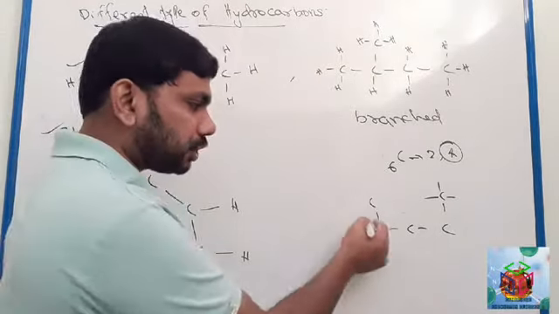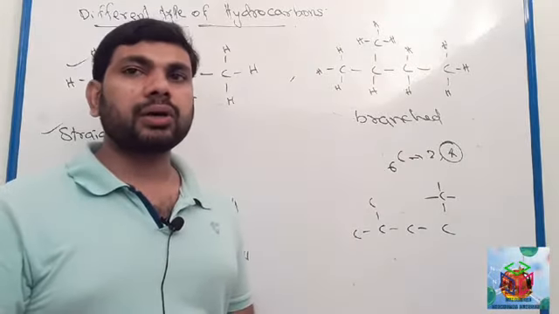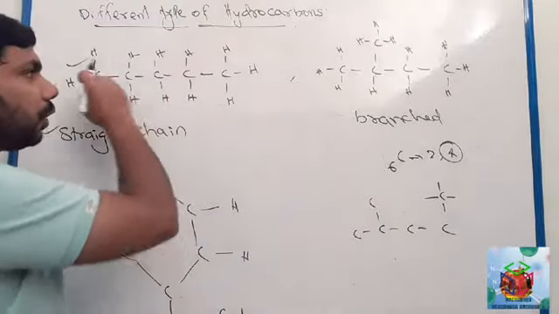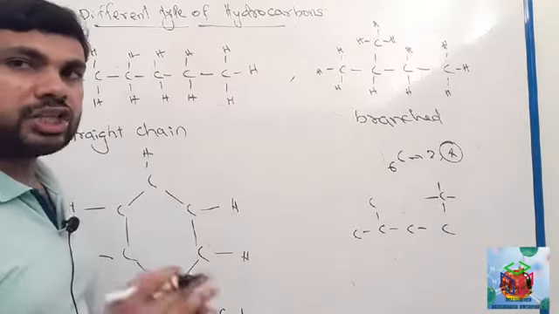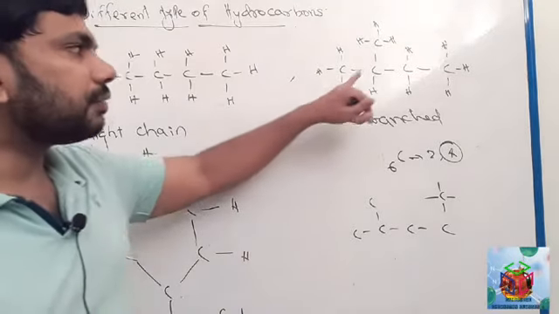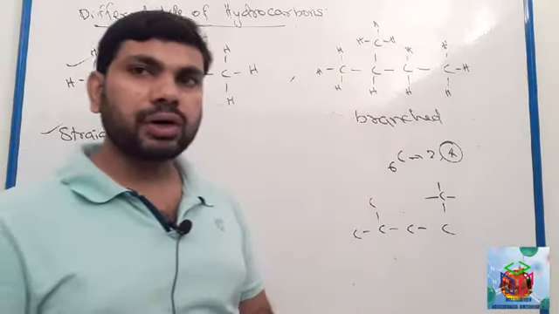This is like a branch, so this type of hydrocarbon is called a branched hydrocarbon. Here all carbon atoms make a straight chain bond, a straight chain compound. Here one of the carbon atoms makes a branch, so this is a branched hydrocarbon.